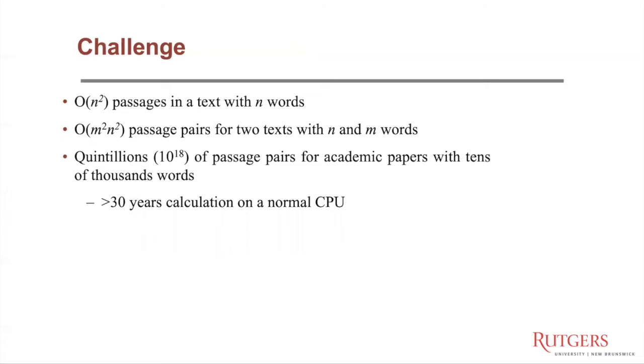The challenge of this problem is the high computation cost. This is because a text with n words contains n squared passages. And for a pair of long texts, there are way too many passage pairs in them. For example, a pair of academic papers with tens of thousands of words have quintillions of passage pairs. And it would take a normal CPU more than 13 years of calculation to just enumerate all of them.